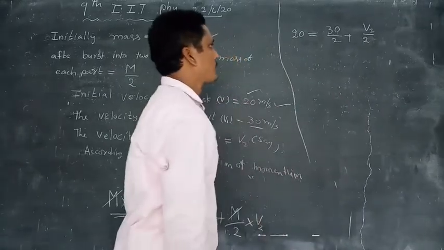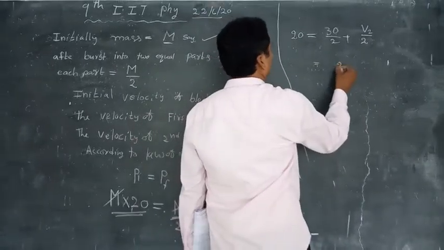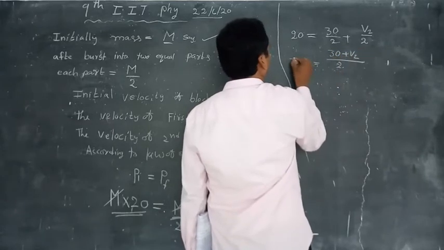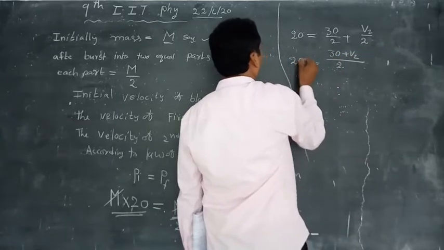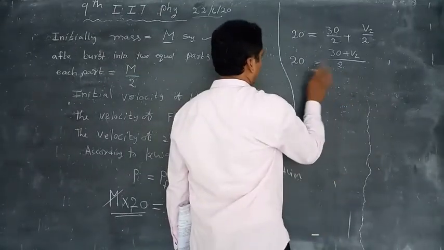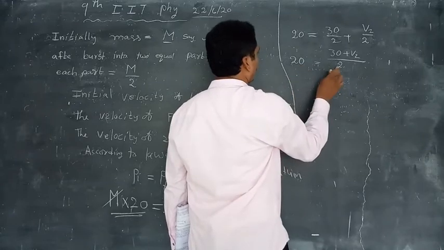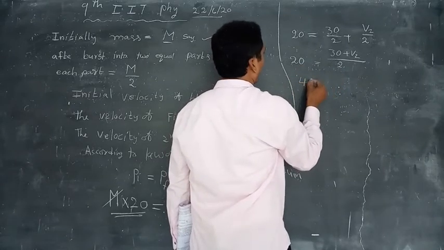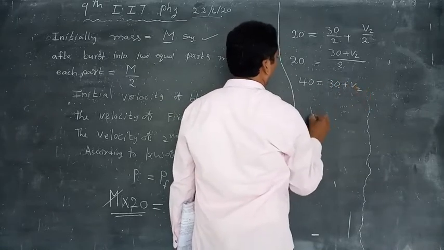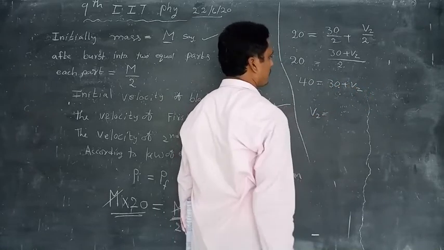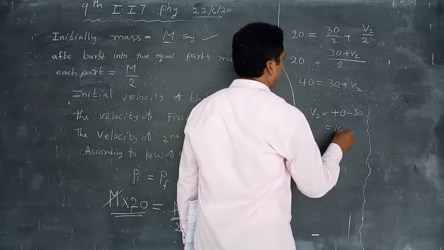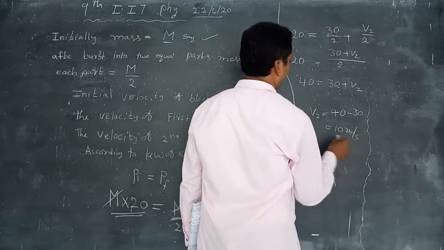LCM is 2, so cross multiply by 2: 40 is equal to 30 plus v2, so v2 is equal to 40 minus 30, that is 10 meter per second.